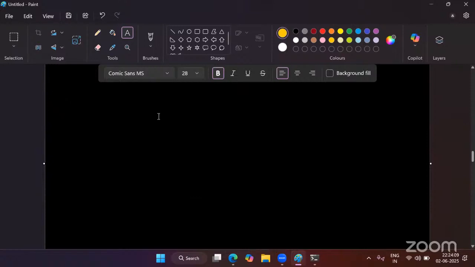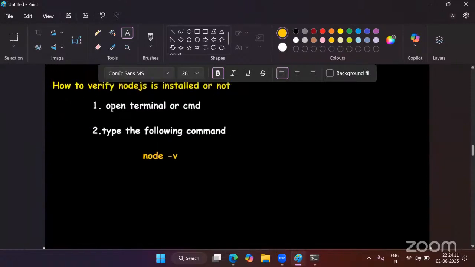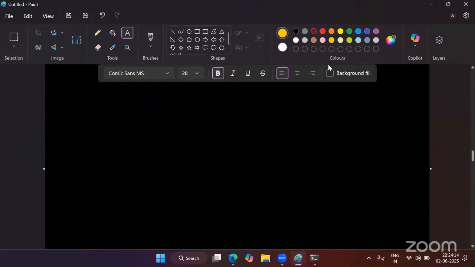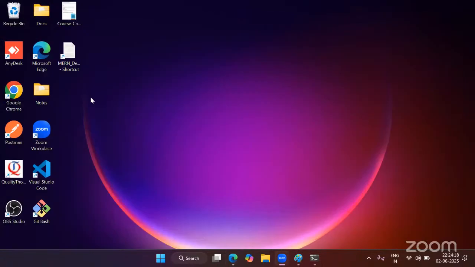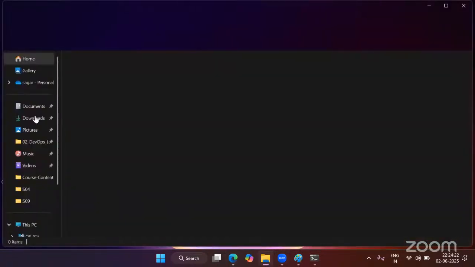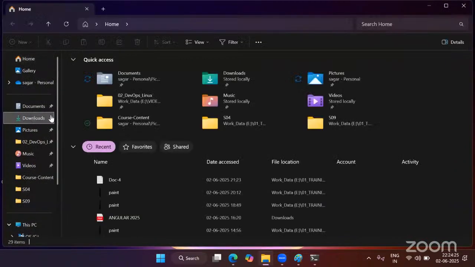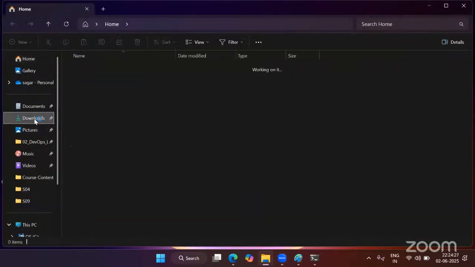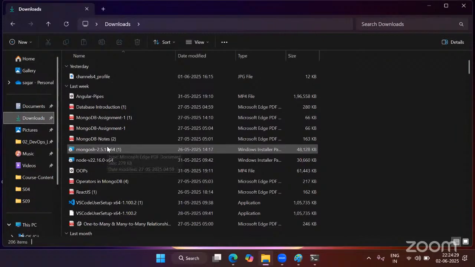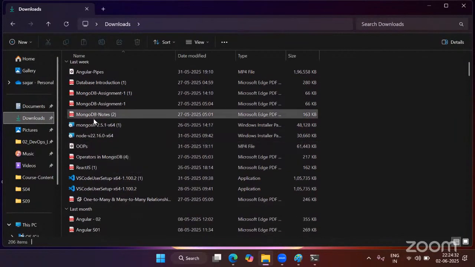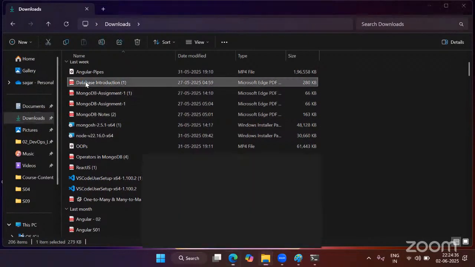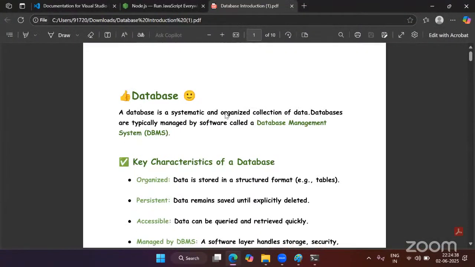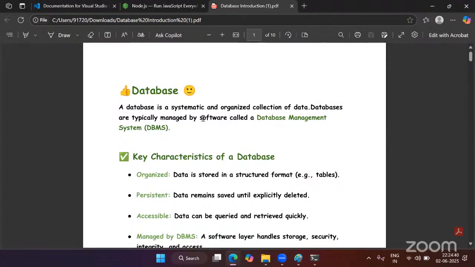Now, let me show you how I will be providing the notes for this JavaScript. Okay, so for that, let me show you at least one PDF so that you guys can get an idea. So how I will be sharing the notes. So here I have created some notes. So one example I can show you. For example, I have created here notes for MongoDB. So if you see here, this is the notes for MongoDB.